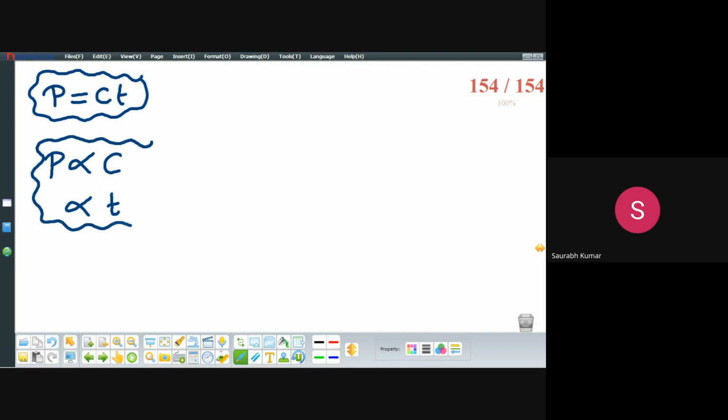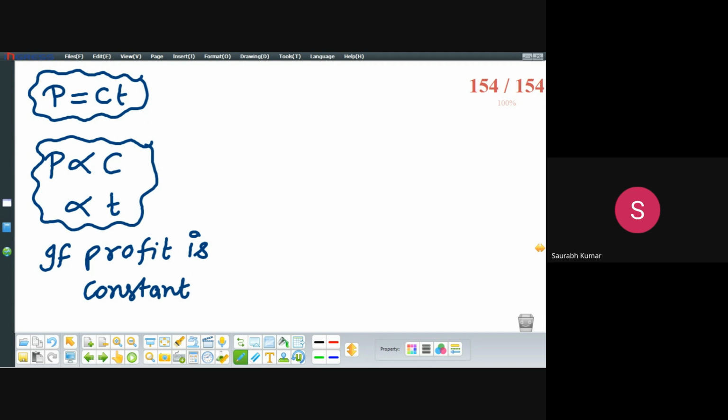Or we can say that if profit is constant, then capital will be inversely proportional to the time.